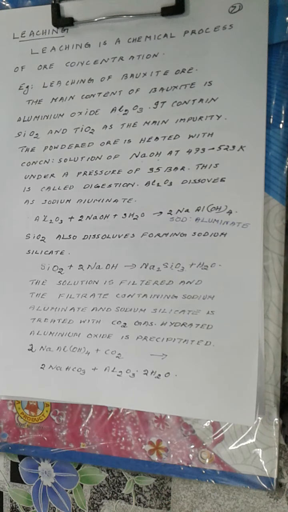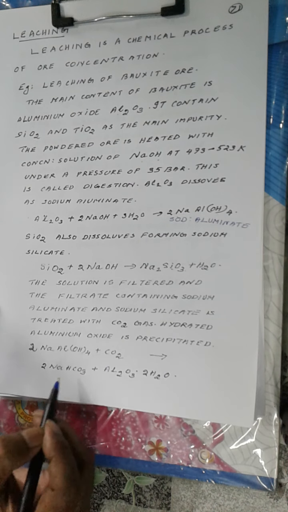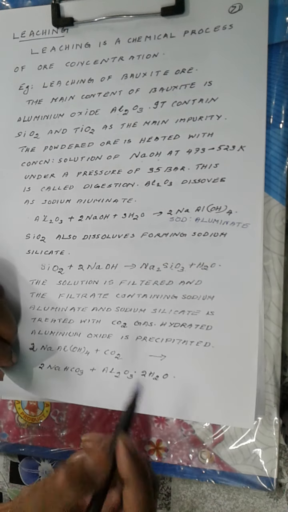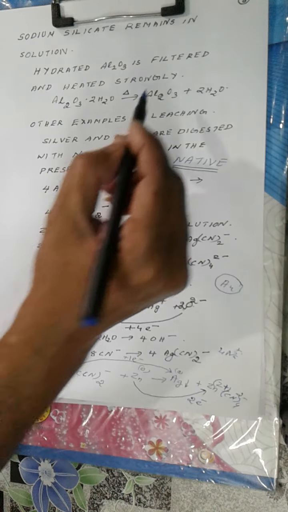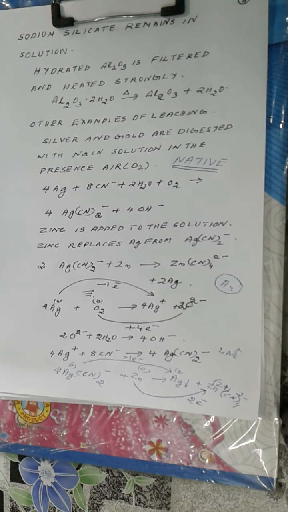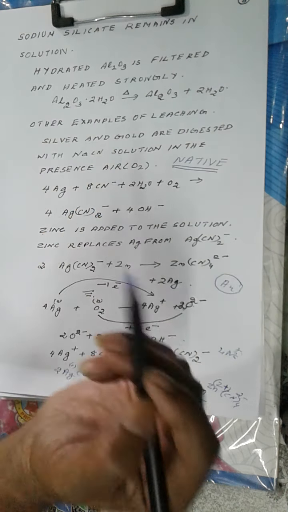So you can learn this equation by heart: 2Na[Al(OH)4] plus CO2 giving 2NaHCO3 plus Al2O3·2H2O. This is called hydrated aluminum oxide. This hydrated aluminum oxide is heated strongly to give anhydrous aluminum oxide. Then this anhydrous aluminum oxide may be taken for isolation of metal by reduction, and then the aluminum formed may be purified. Now, other examples of leaching.